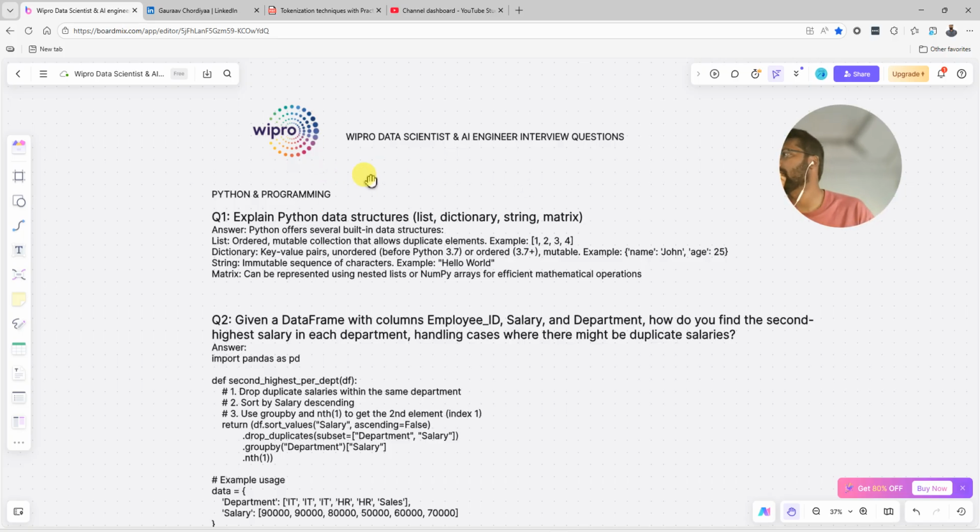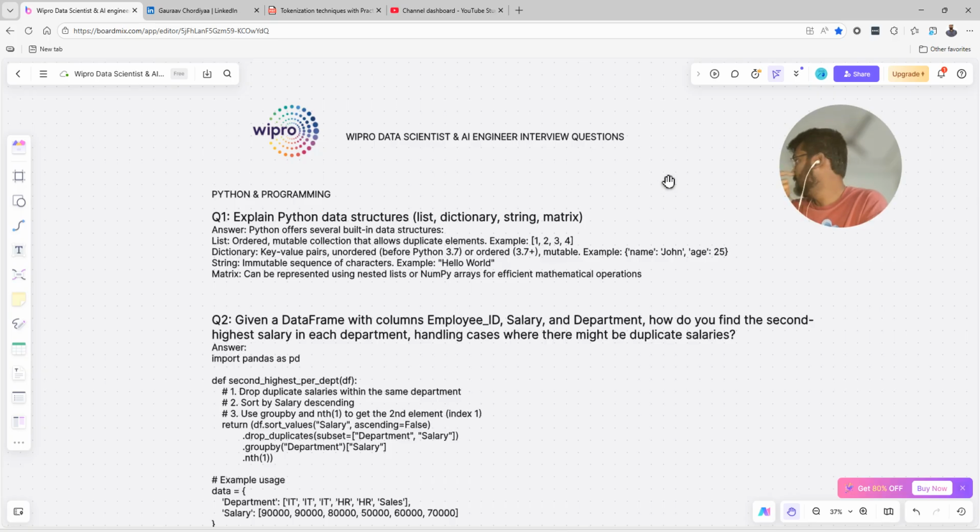The first question is why Python? Explain Python data structures. So there are list, dictionary, string, and matrix. Python offers several built-in data structures. One is list. List is ordered, so it is 1 2 3 4, in order. Then it is mutable, means we can change it. It is a collection that allows duplicate elements, so basically we can have a duplicate value multiple times.